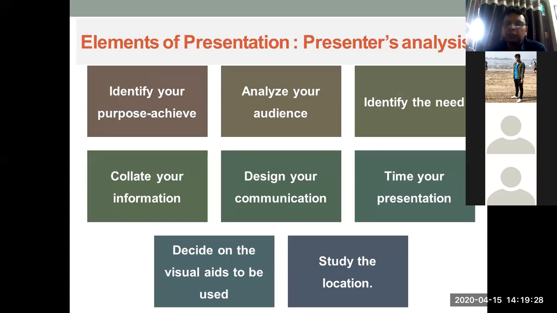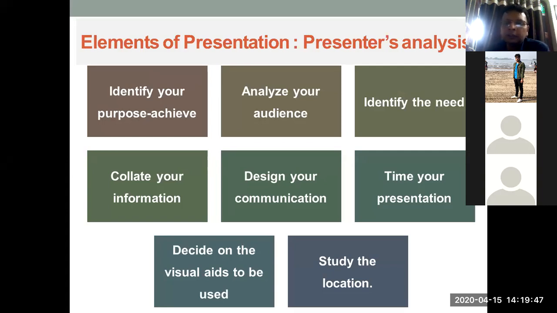Purpose: what is to be achieved, right? The objective of the presentation needs to be identified. Analyze your audience. Identify what is the profile of those audience. What is their designation? What is their qualification level? What is their understanding level of my topic?